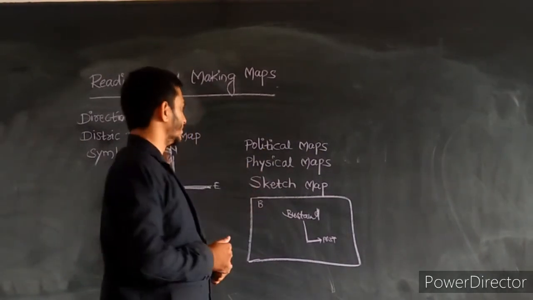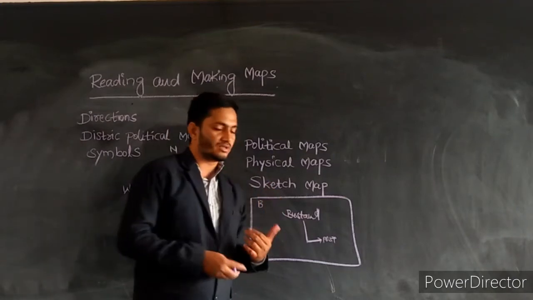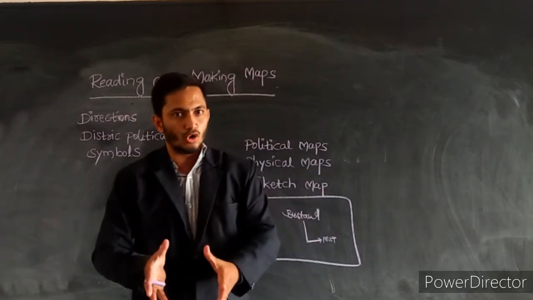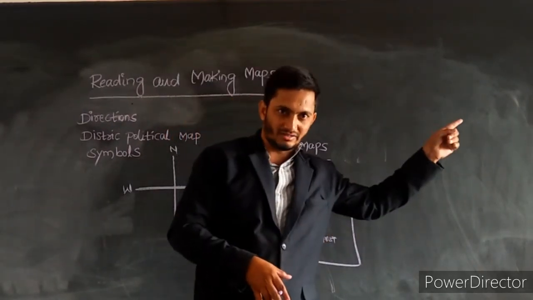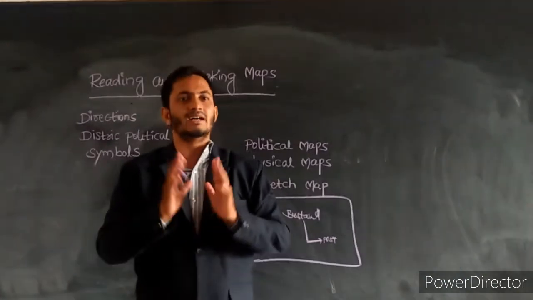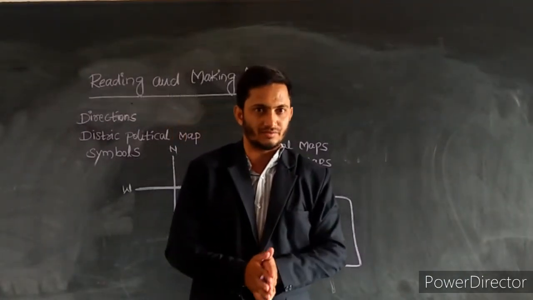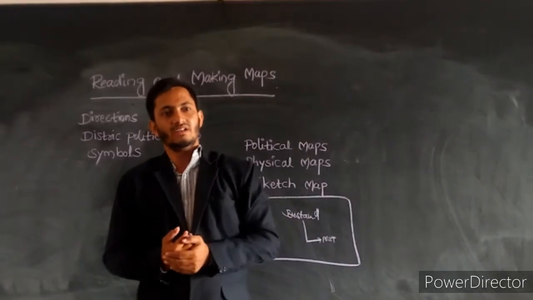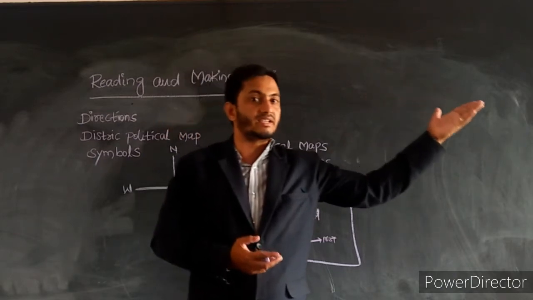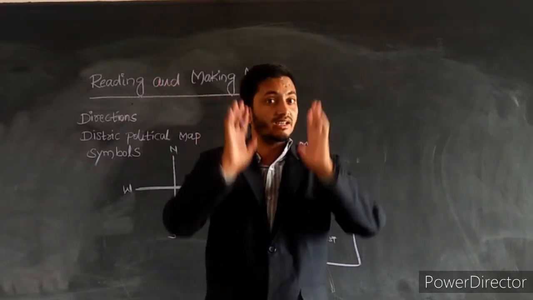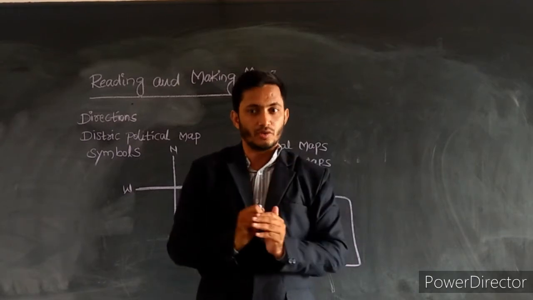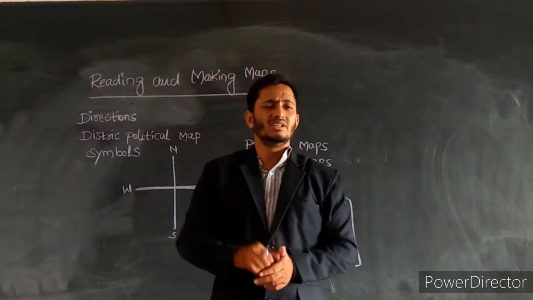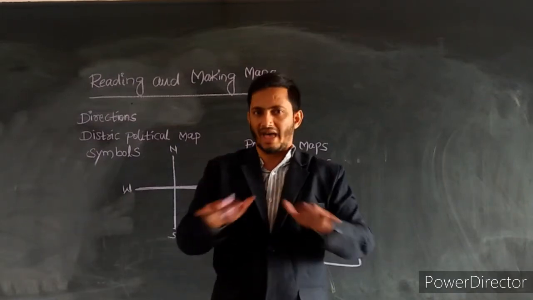Identifying this in maps, whether political maps, physical maps, or sketch maps, what distance is being taken is important. Suppose you want to go from Pochera to Hyderabad, what distance does it take? By observing the route map or the political map, you can find the distance to reach that place. To understand that, the bridge example was given in your lesson. This chapter gives complete information, simplifying the simple maths.